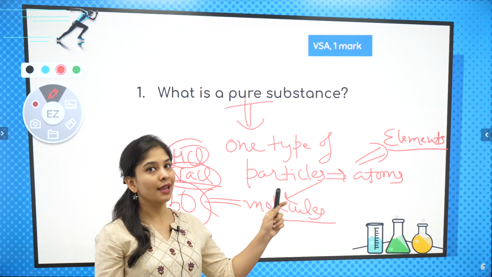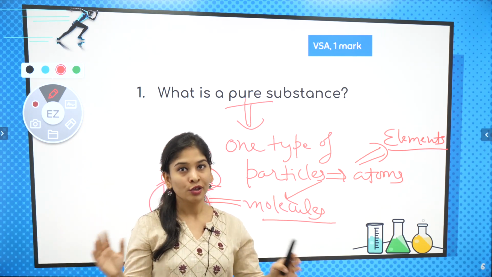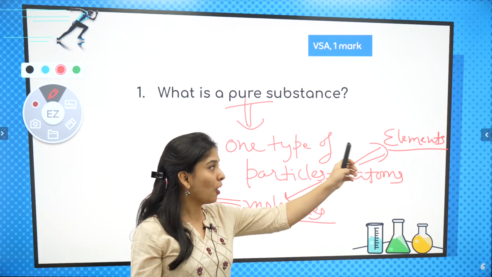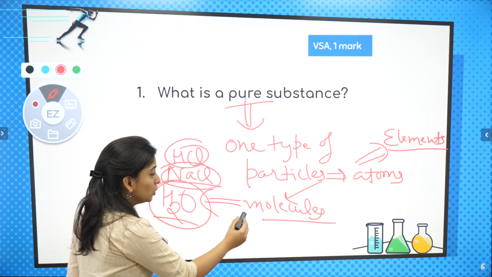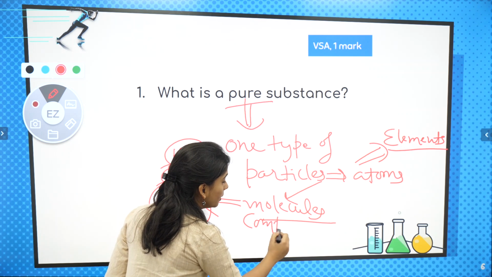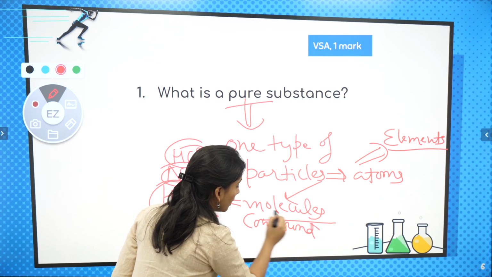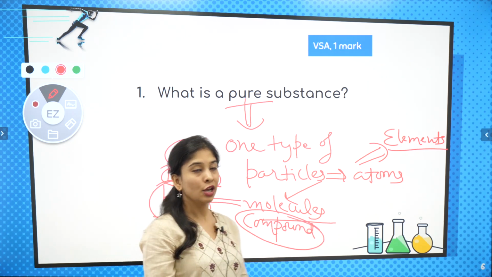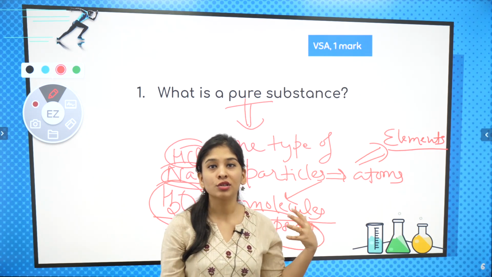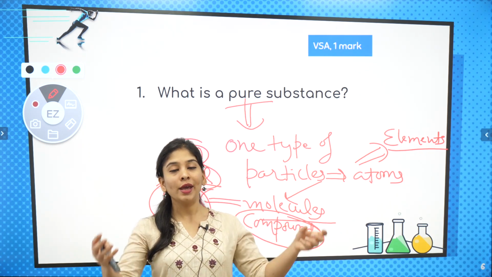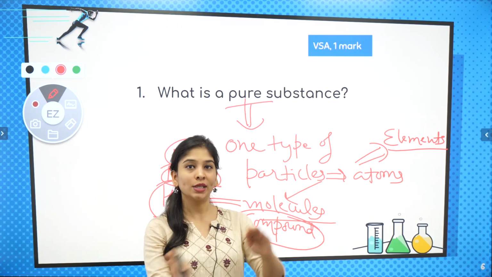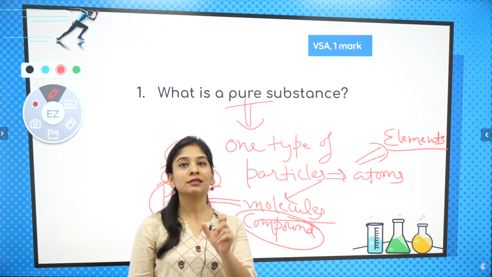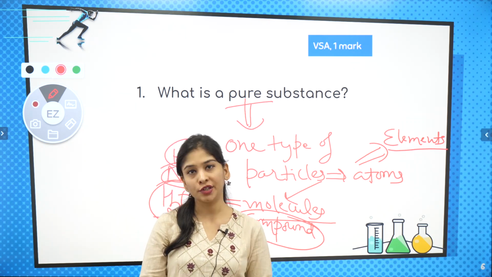So if someone is asking, is matter around us pure? So it's not necessary. Pure only when that is element or compound. Molecule बना मतलब वो क्या है? Compound है. Okay, compound है. Right? So elements and compounds are pure substances. When I'm going to mix these substances, I'm going to get mixture which is completely impure. So that's the rough idea about the starting of this chapter.